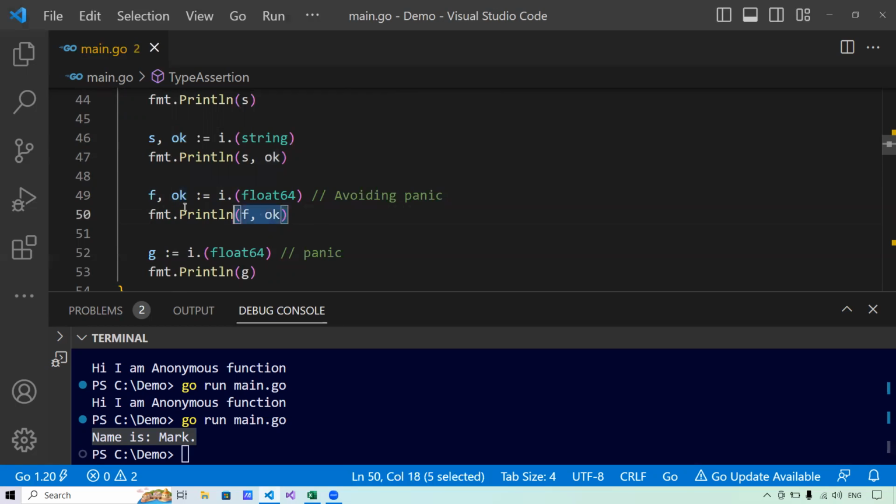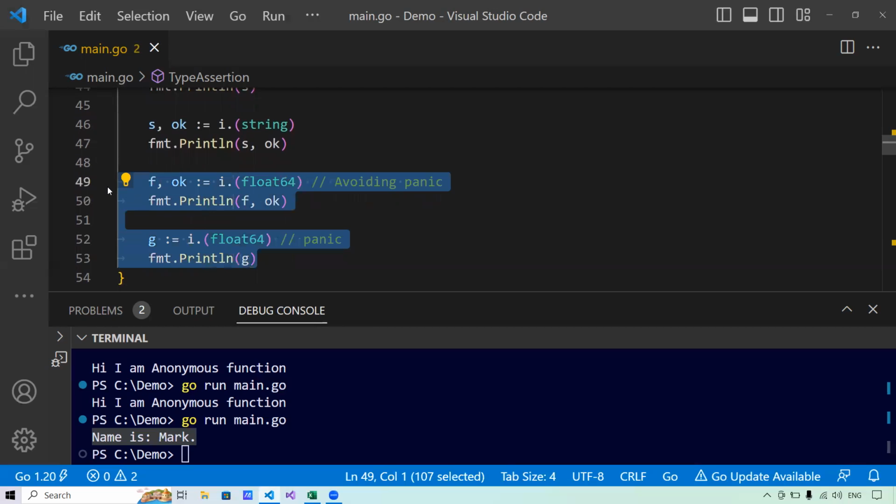Now, if we do not want a scenario like this, then we can have our program panic in case the interface is not able to give you the value that you are trying to access from it. How to do that? If I do not ask the interface whether it is able to give me that value or not, then in this case it will directly panic. It will say, okay, I am of type string and you're asking for information about float64 from me that I do not have. And it will panic internally. That means it will exit my program with a status code of 2.